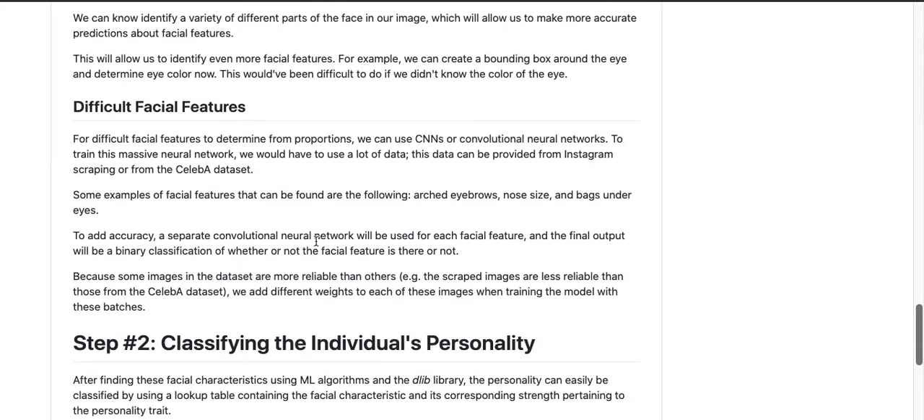This is where we use convolutional neural networks, and where we use the CelebA dataset that we were talking about before. Some of the facial features we use are arched eyebrows, nose size, and bags under the eyes. Essentially, we made one convolutional neural network for each facial feature. The final output is a binary classification of whether the facial feature is there or not. We're training on over 200,000 faces, and it gives a yes or no answer.